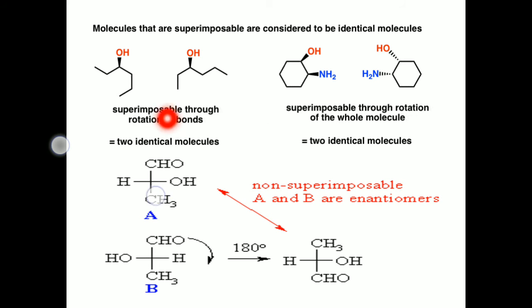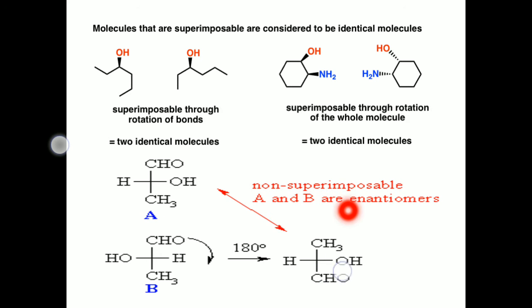This is molecule A. Its mirror image is this one, B. If you put a mirror in between these two molecules, you will get the second spatial arrangement, B. Now I am doing a test over this formed B molecule, the mirror image of molecule A. I am rotating this molecule by 180 degrees. Then we'll get this.